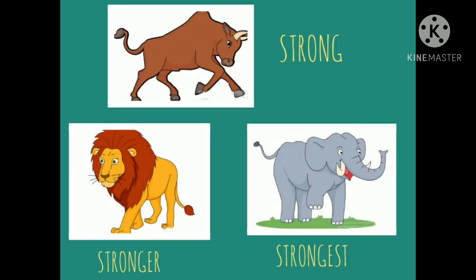So your question was that the lion is stronger than the bull and the elephant is stronger than the lion. So who will be the strongest? That is the elephant. And who will be the weakest? It will be the bull.